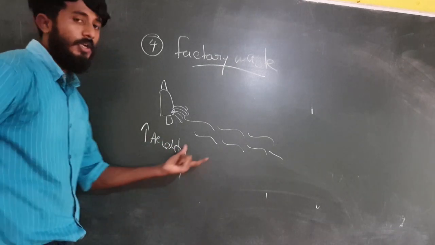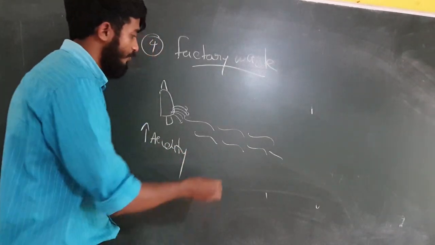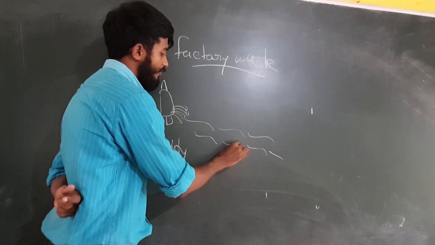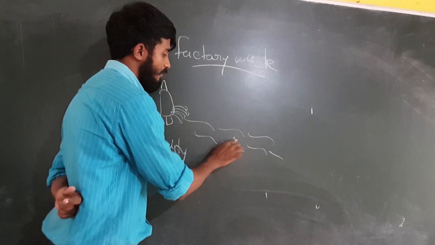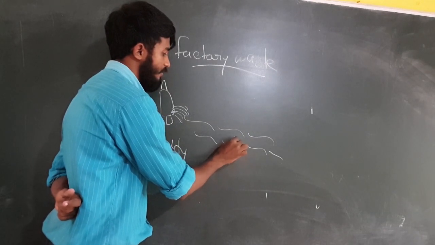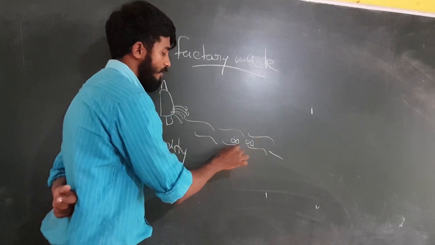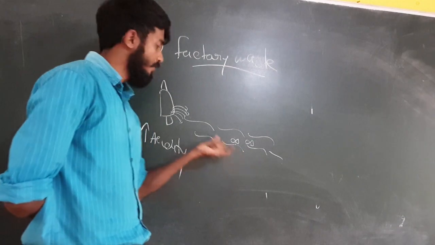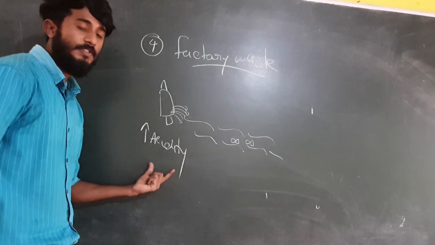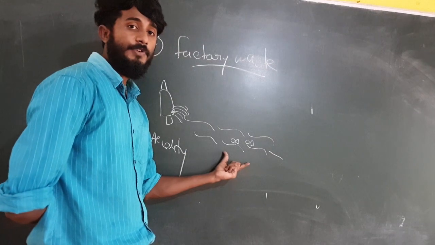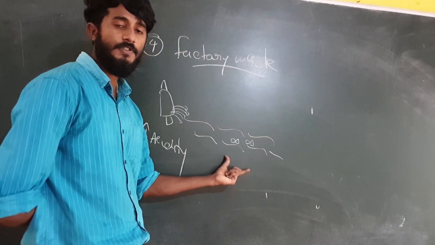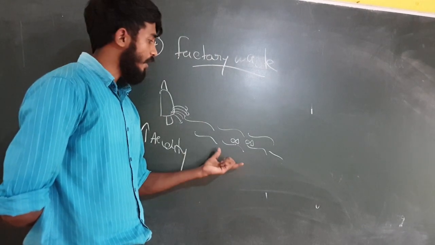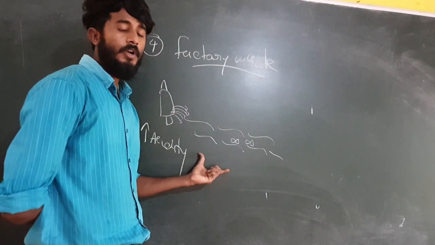So what will happen? All the wastes are dumped into this water body so that the acidity in this water body will increase. We know that this river or ocean, these water bodies contain what? Fishes, isn't it? So many fishes inside this. So what will happen to these fishes? Due to the increasing acidity, there may be the death of the fishes and aquatic organisms, isn't it? That may cause harmful effects to all aquatic organisms.